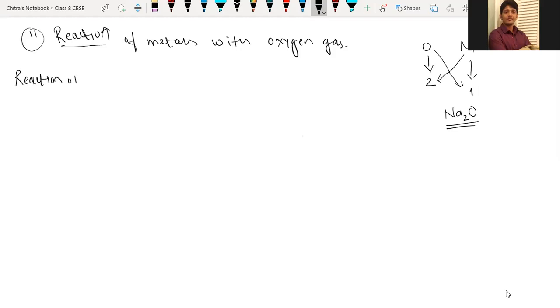Sir, can you explain that table again? Which table? Sir, the one on the right hand side. Okay, this is how to decide the product. We have to exchange the valencies. Valency means the combining capacity of an element. We have discussed this in our first lecture.